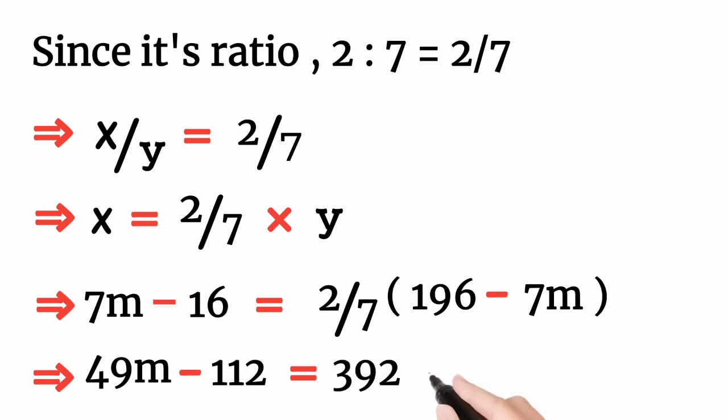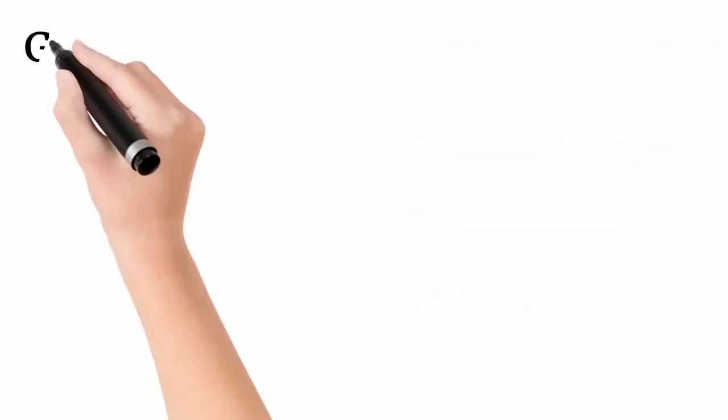Now we have the equation to solve. Cross multiplying, we get 49m minus 112, and 2 times the bracket gives 392 minus 14m.